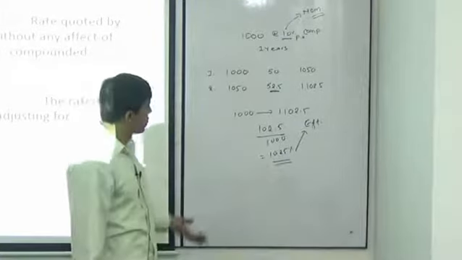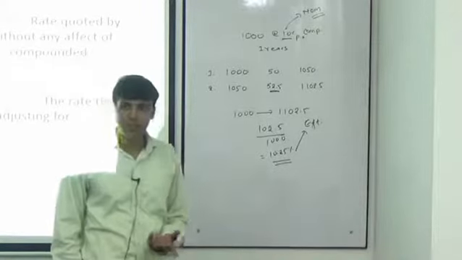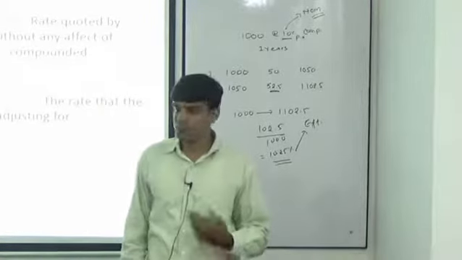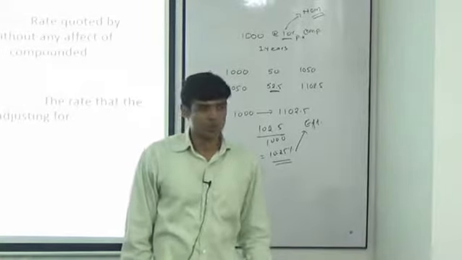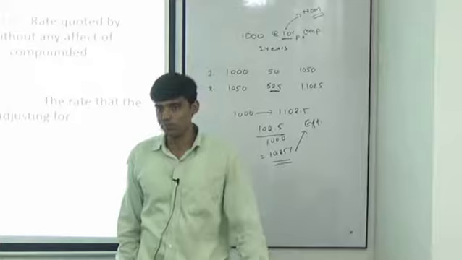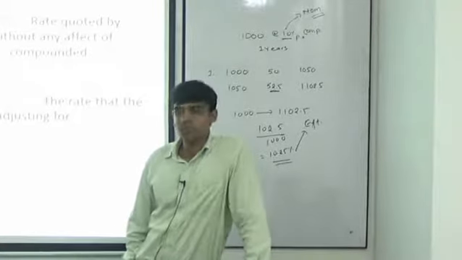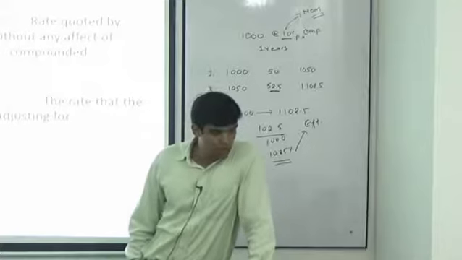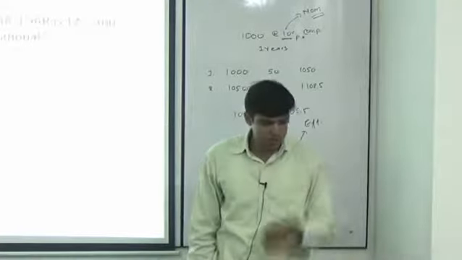Now say it can compound quarterly, it can compound bi-monthly, it can compound monthly, it can compound daily. So equations are going to go really bigger, but we can do all these things very simply on our calculator. So open up our calculators. ठीक है, चलो. So we start with this question.